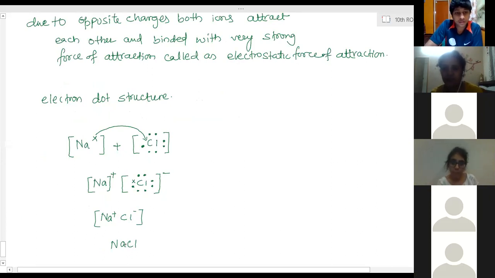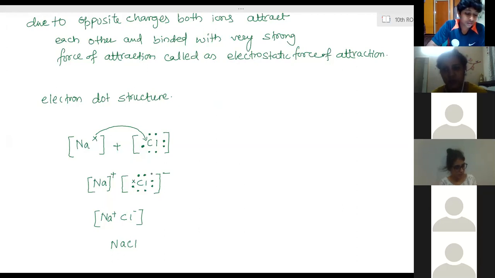Inside the substance, inside common salt, all the ions have been bound together with a very strong force of attraction. Those are not atoms. In table salt, common salt, the ions are present, attached together with a very strong force of attraction. They are not atoms. Clear? Structure clear? Yes, ma'am.